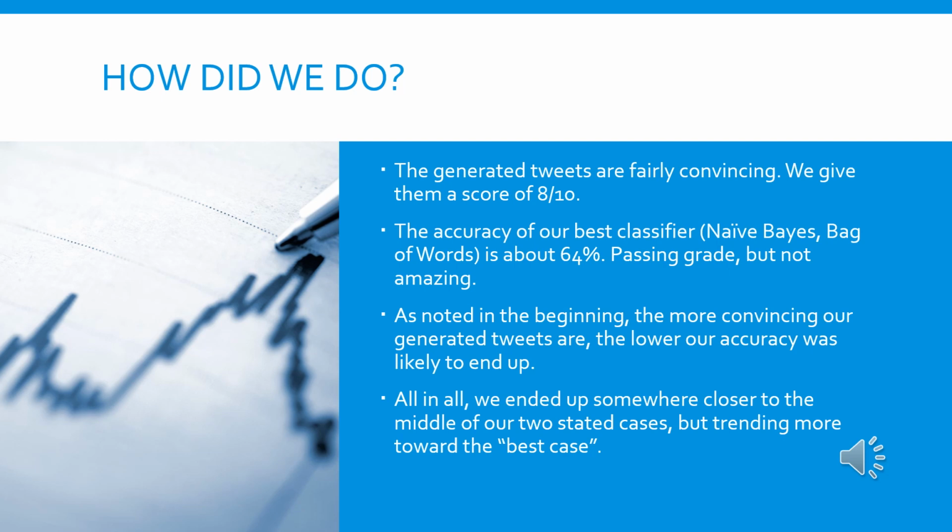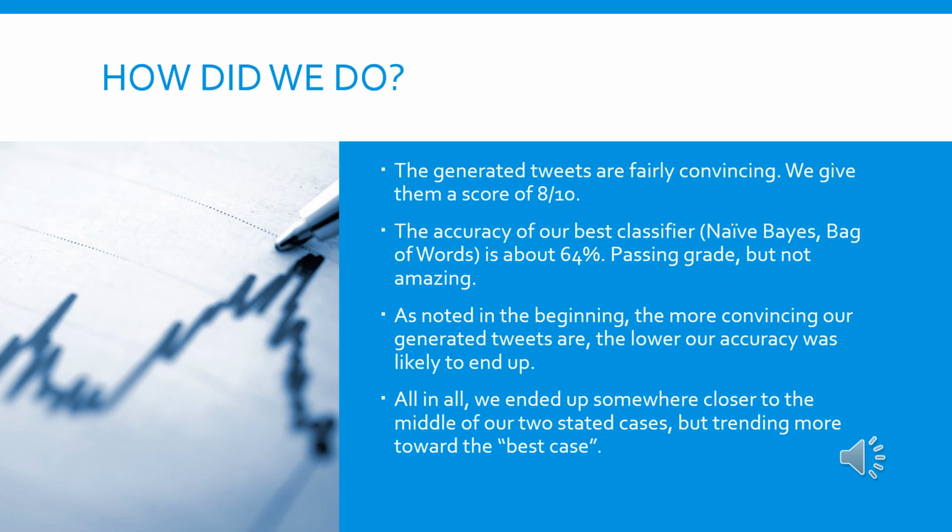The accuracy of our best classifier, the naive Bayes bag of words, is a little over 64%, which is technically a passing grade given our stated threshold of 60% being low accuracy for anything below it, but it's obviously not amazing. However, to be fair to our classifier, as we noted earlier in the presentation, this is a push and pull situation where the more convincing the tweets are, the harder the classifier is going to have to work to distinguish them.